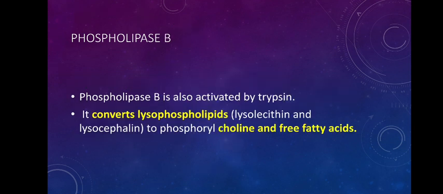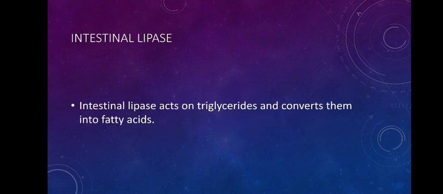Okay, phospholipase B will further act on these lysophospholipids and convert them. Okay, separate them. Choline and free fatty acids will be produced out of it. Phospholipase A and phospholipase B. Next enzyme that is also useful in lipid digestion is intestinal lipase. So they also act on triglycerides and convert them into fatty acids.